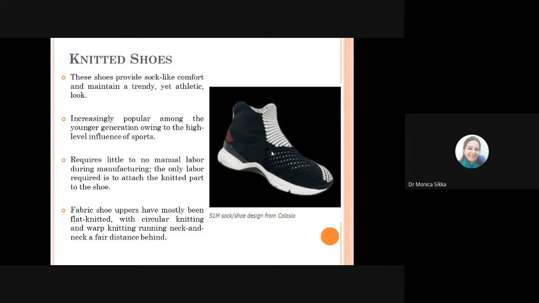So the uppers that are produced using circular knitting have an edge for the productivity aspect. The socks manufacturers that had the technology but not the know-how of how to turn a sock into a shoe upper shifted to learning this kind of manufacturing, and started venturing into producing these shoe uppers.